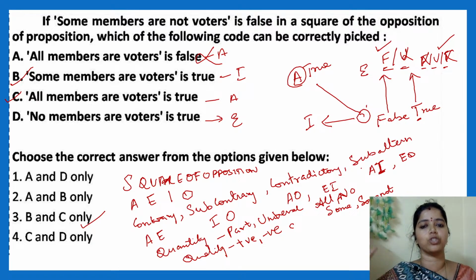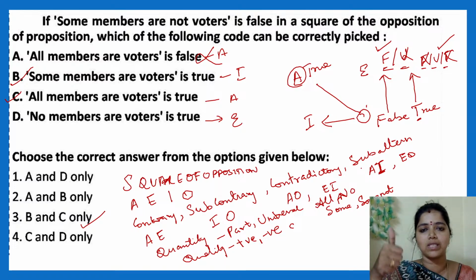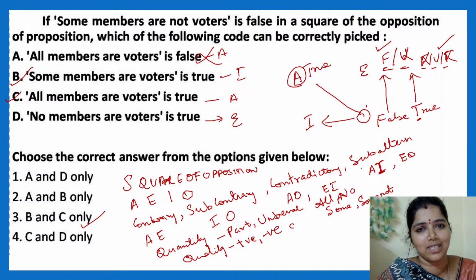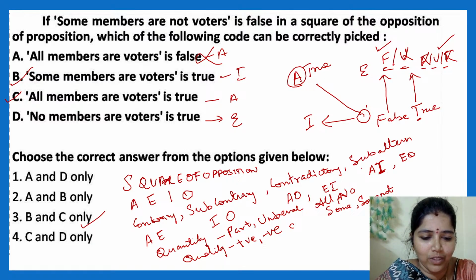I hope this is a very small glimpse of the square of opposition. If you have understood the two diagrams, the basic diagram and the next level of diagram, these questions will be very easy. We will be getting 2 marks if the question is asked. Understand? Hope clear. Very good. We will go to the new concept, new topic, in the next class.